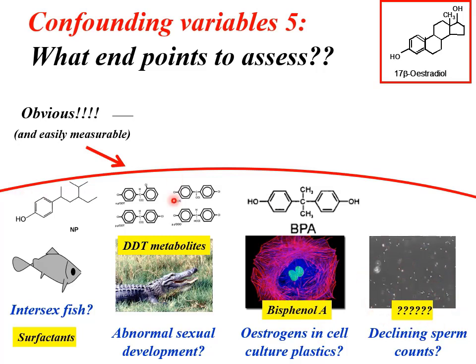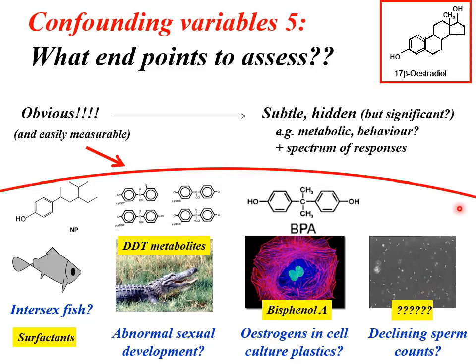But all of these effects, intersex fish, abnormal sexual development in alligators, the cell culture effects, declining sperm counts, are all easily monitored. They're obvious. What about less obvious ones? More subtle effects within the body. They may still be very significant, but we just don't notice them. Metabolic effects, behavioural effects, maybe a whole spectrum of responses.